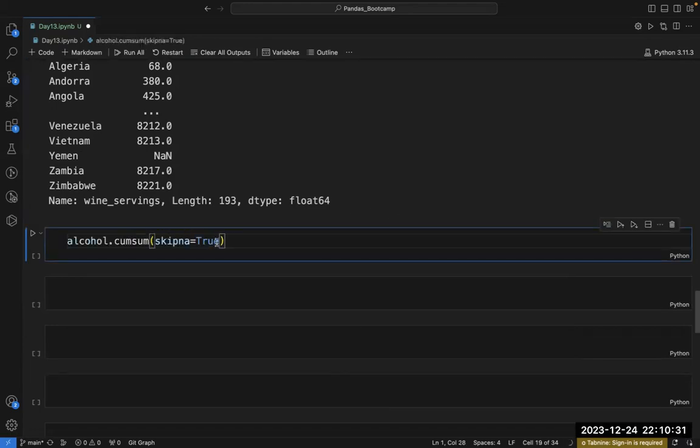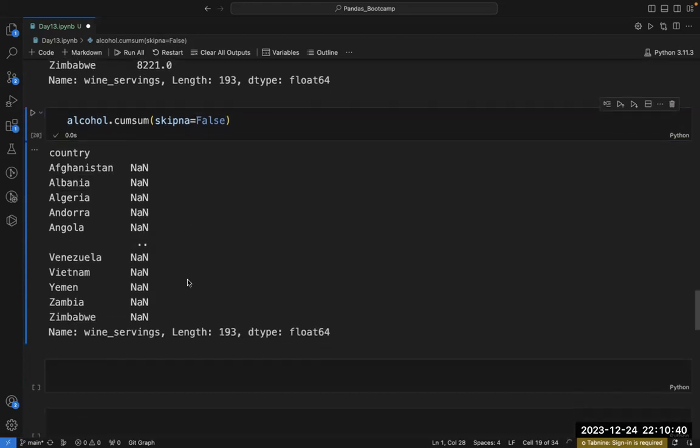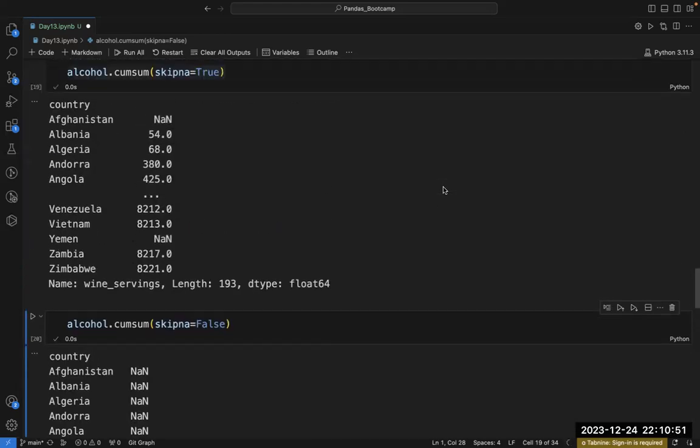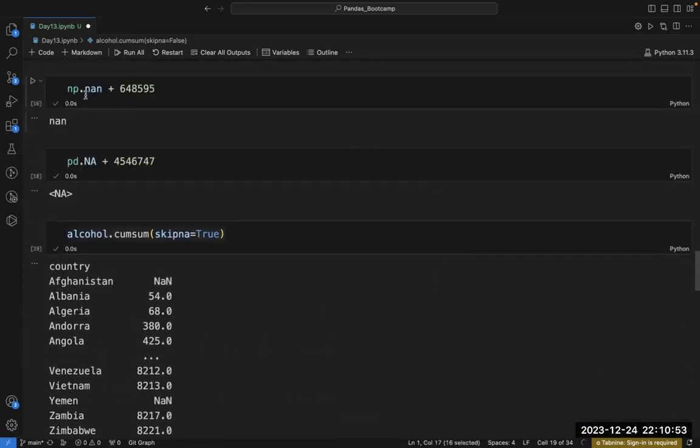Let's make this parameter skipna equal to false, and now see what I will get. Can you see? I'm getting everything NaN here. So this concept is also clear. And I have already explained this thing, pd.NA and NaN, in the previous session also. Whatever value you add to a NaN, everything converts into NaN.